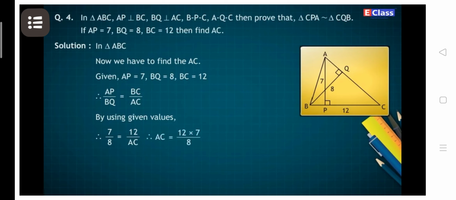Therefore, AC is equal to 12 into 7 upon 8. Therefore, AC is equal to 84 upon 8. Therefore, AC is equal to 10.5. Answer. AC is equal to 10.5.